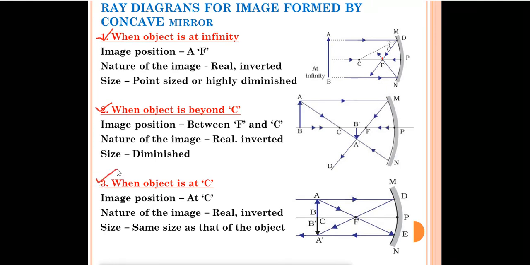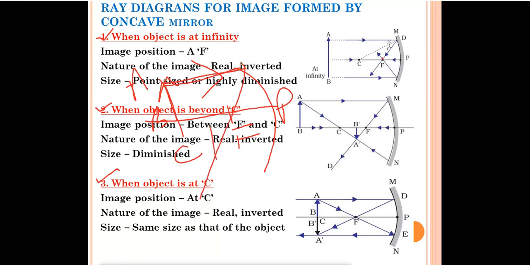The third one is when the object is at C. So you will draw for the object at C. This is your mirror, this is the principal axis, this is the pole, this is the focus point, and this is the point C. So your object is at C, AB. Now one ray of light will come from here. This ray of light is parallel to the principal axis, so according to the rule it will pass through the focus point F. Now one ray of light can pass through like this also, through focus point F. If it passes through focus point F, it should be parallel to the principal axis.